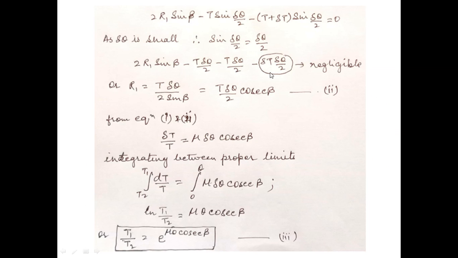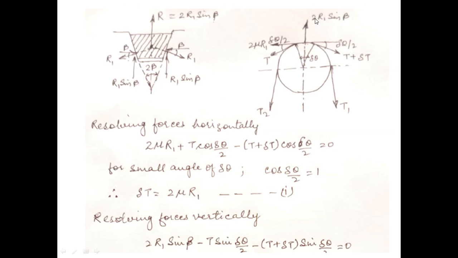So let us see that this is the cross section where this is R1, the normal reaction. This angle is beta, and this is R. This R is twice R1 sine beta. You just see this vertical component is R1 sine beta, and this will be R1 cos beta. So this small angle delta theta is applied here, where this 2 times mu R1 is the frictional force. Okay, mu R1, and 2 R1 sine beta is the total reaction.